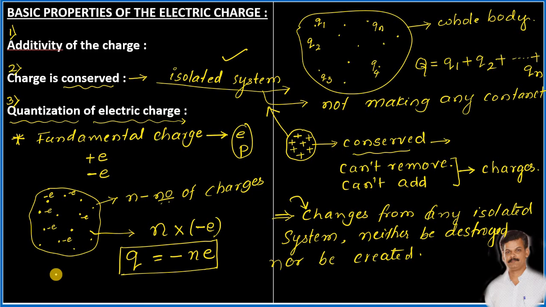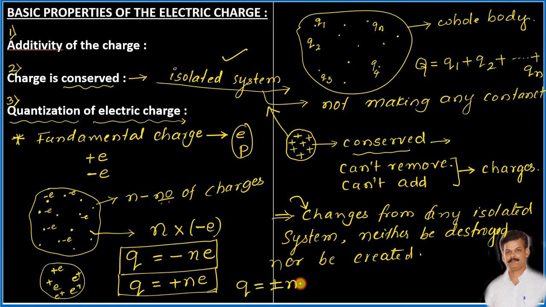If positive charges are present, assume that same type of positive charges are present, plus e. If positive charges are present in an isolated system, then the total charge can be given as Q is equal to plus n into e. Or altogether we can write, according to the quantization of the charges, Q is equal to plus or minus n into e.